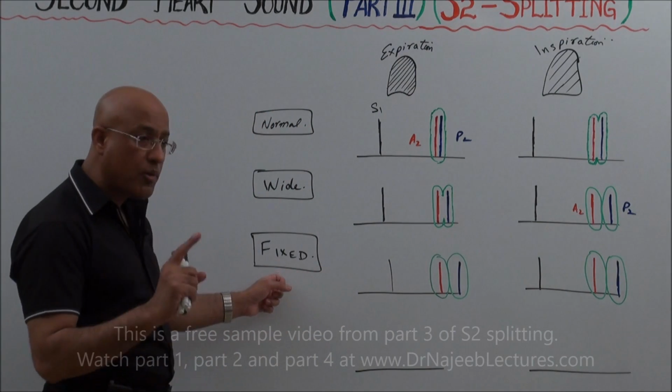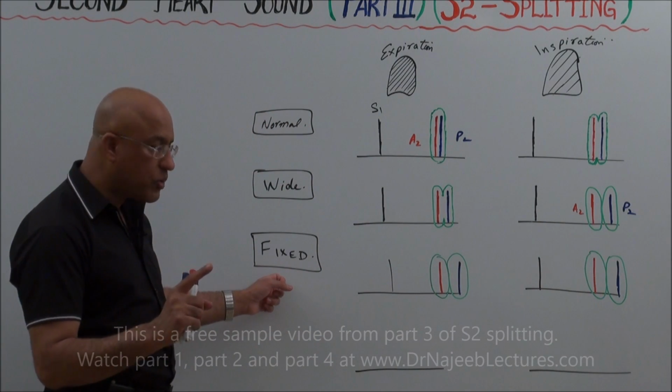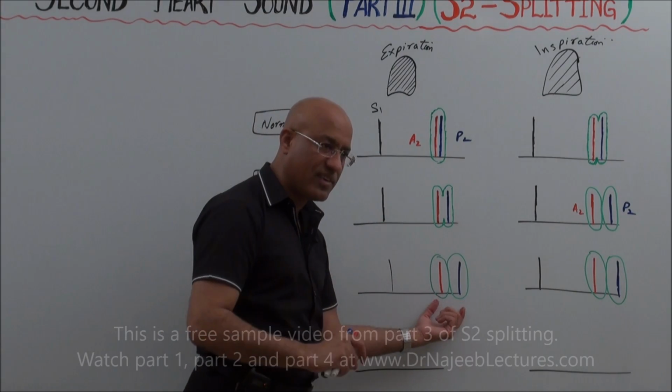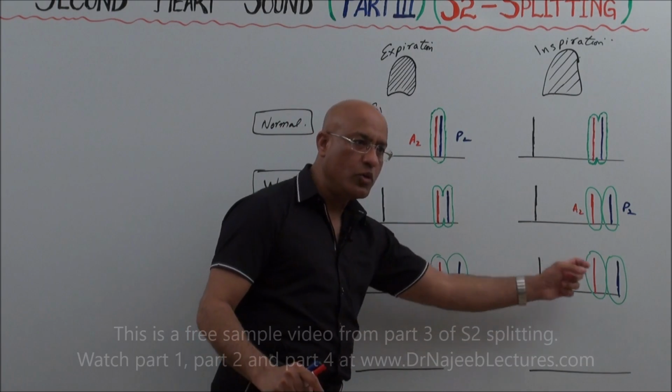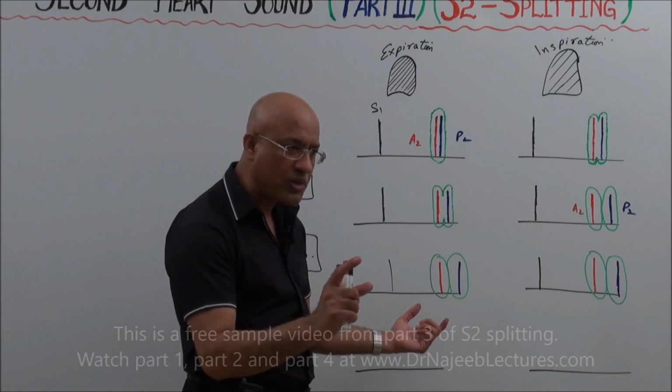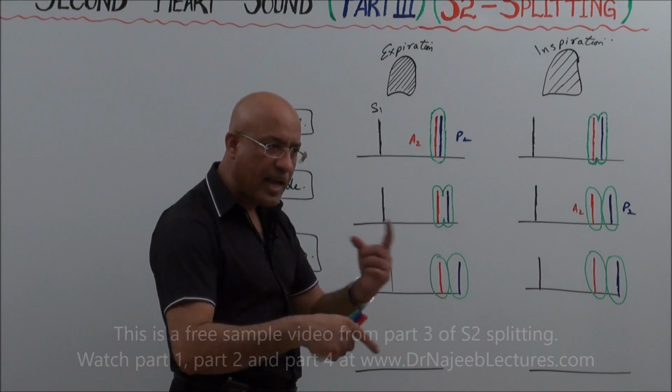But when we talk about fixed splitting, it is wide and fixed. There is a wide interval between A2 and P2, but it is fixed. It does not modify with inspiration or expiration.